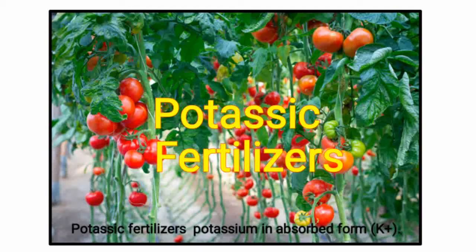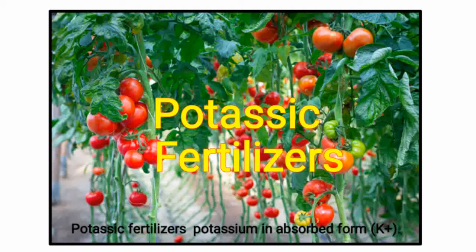There are mainly two potassium fertilizers, muriate of potash and sulphate of potash. Both fertilizers are water soluble and readily absorbed by plants. So these are the basic information about potassic fertilizer.